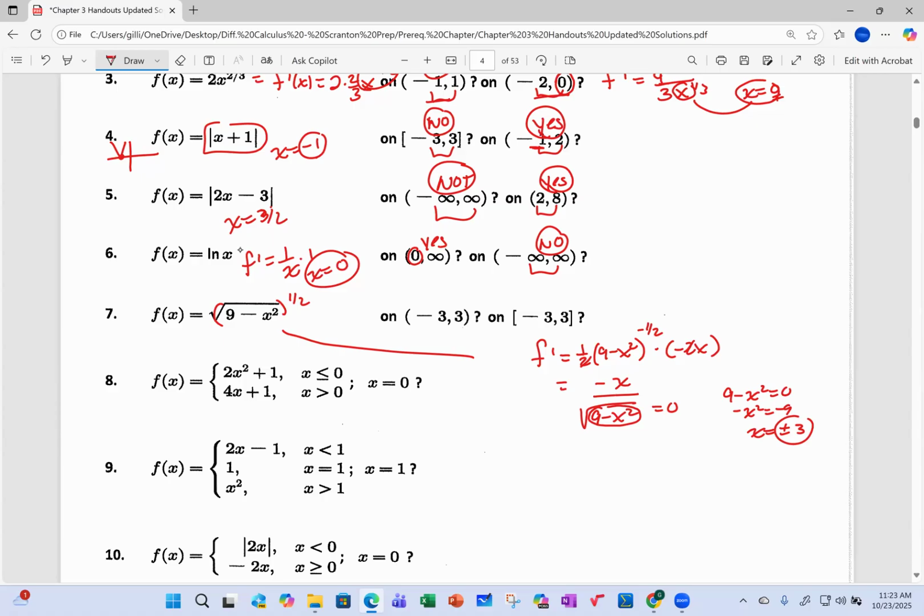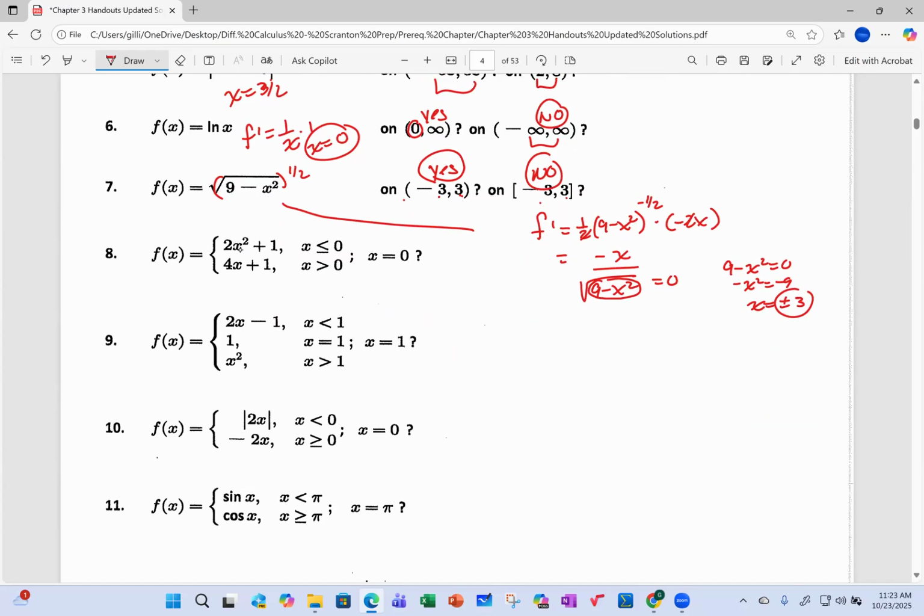Now, is plus or minus 3 included here? No, because it's on the open interval, so it is differentiable there. But on -3 to 3, it is included there, so it's not differentiable there, guys. It's not differentiable there.